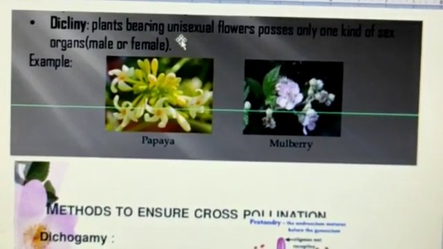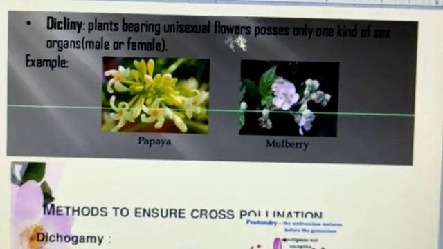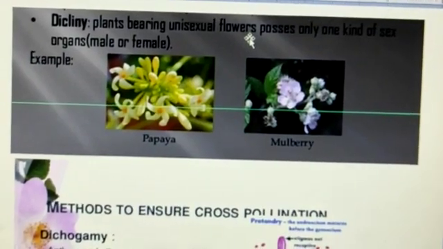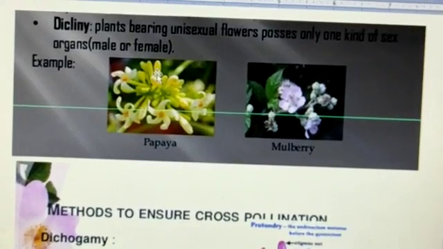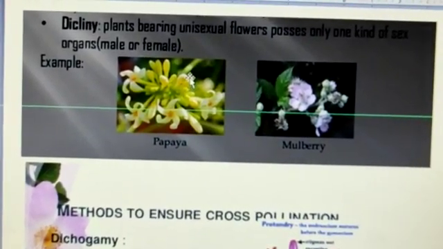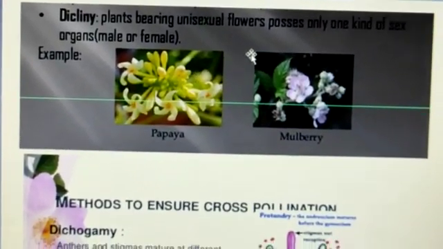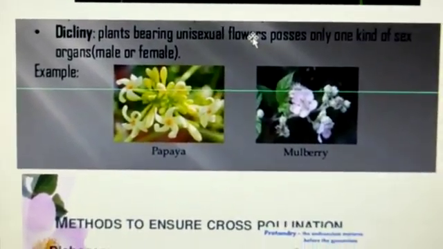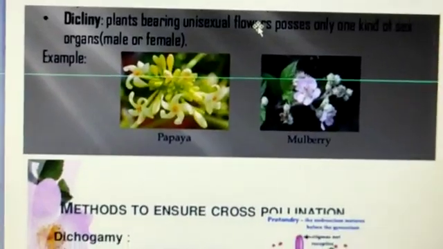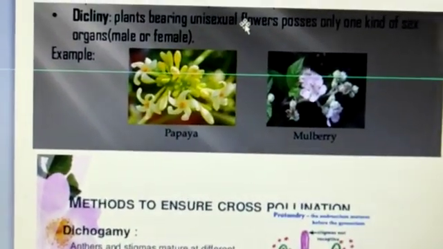That means the plant bears either male or female flowers. Plants are dioecious. If plants are dioecious, then they prefer cross-pollination as they possess only one kind of sex organ, that is male or female, as seen in papaya, mulberry, etc.